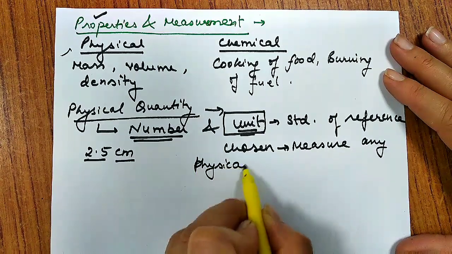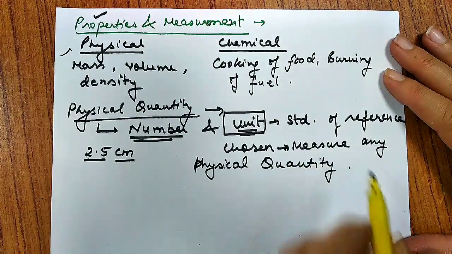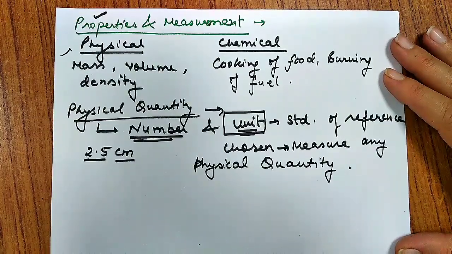So whenever you have to measure any physical quantity, you will need a standard of reference. That is the unit. Okay. Now if you have to define a unit, how will you define it?